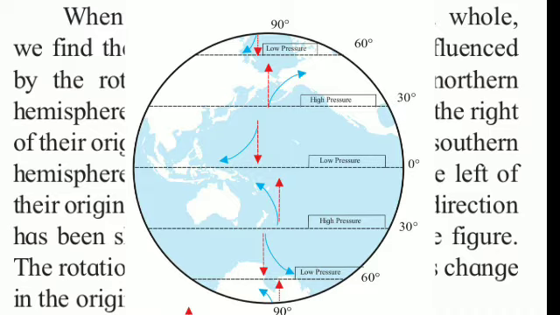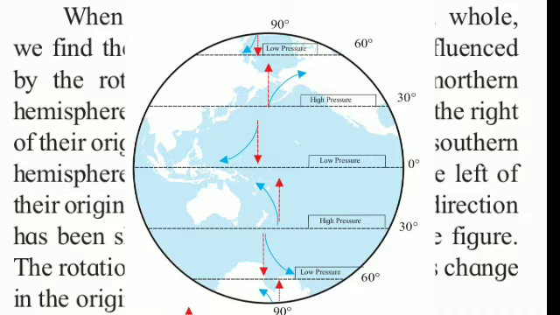So now look at the figure and the arrow in the northern hemisphere, means above the equator. Can you see the 30 to 60 degree parallel? Yes. So at the 30 to 60 degree parallel, the red arrow is in the northern hemisphere and it shows the original direction of the wind.